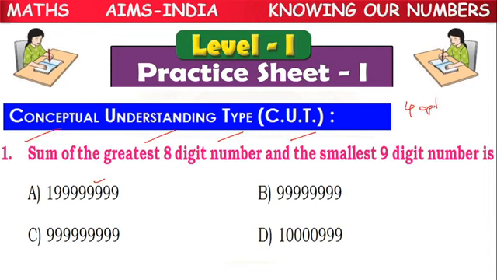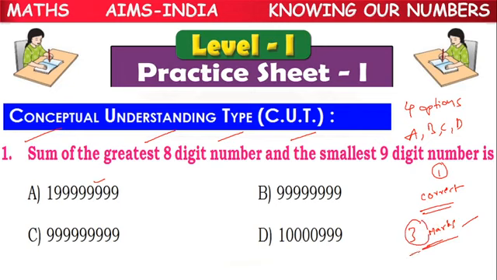You will be given four options A, B, C, D, out of which only one will be the correct answer. Each question carries 3 marks. If you attempt the correct answer, you will get 3 marks.